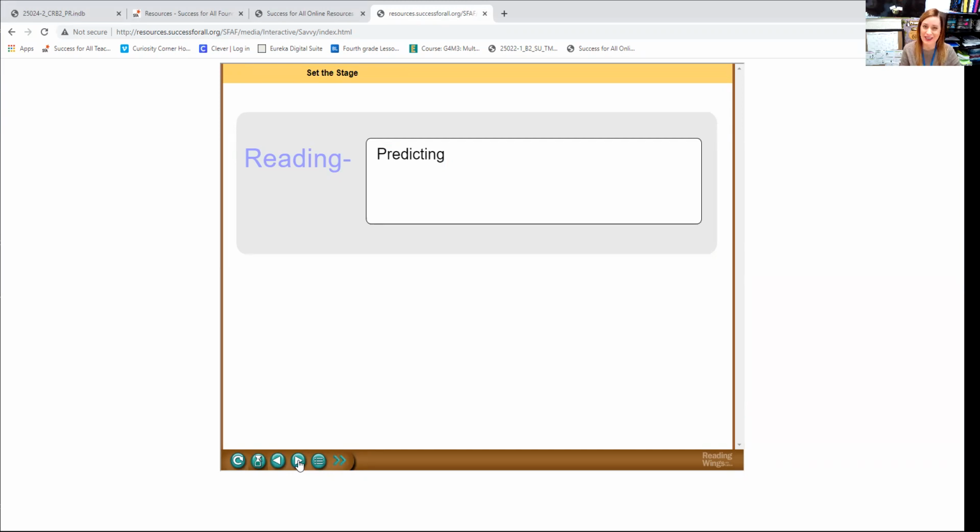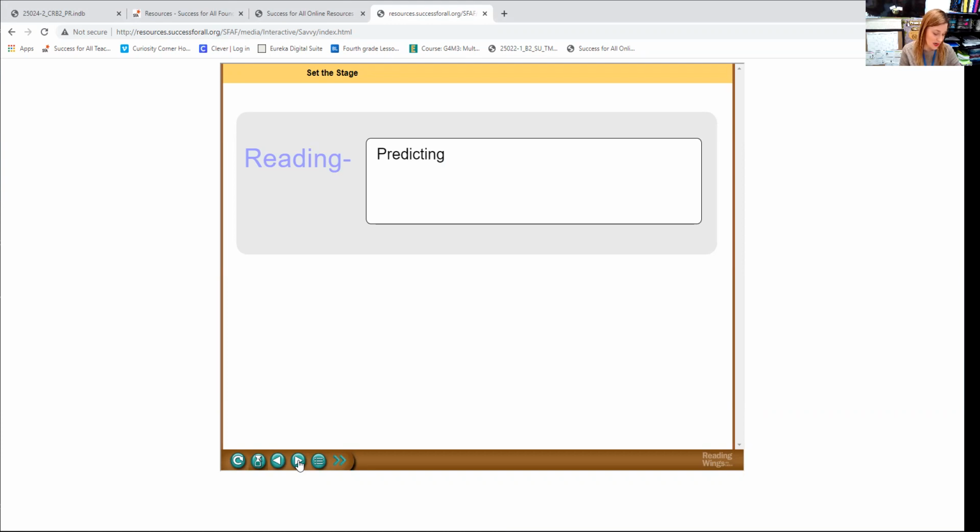I bet you already know how to predict. We predict all the time in our everyday lives. For example, if you went to the library and saw a book that was written by your favorite author, you might predict that you'd enjoy reading that book. When we make predictions, we use clues. A clue is a piece of information. Seeing your favorite author's name on a book was a clue that you'd enjoy reading the book.